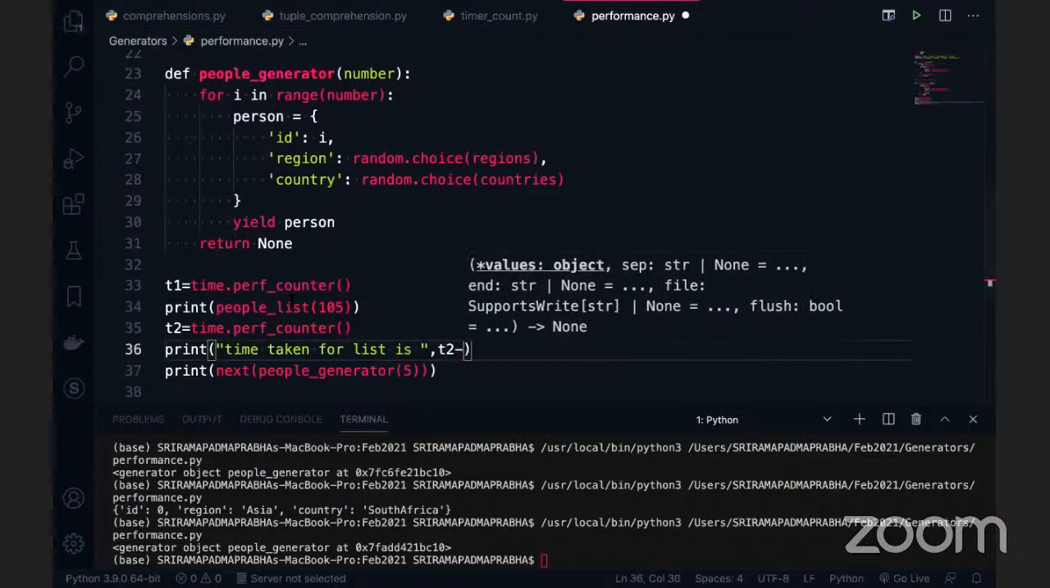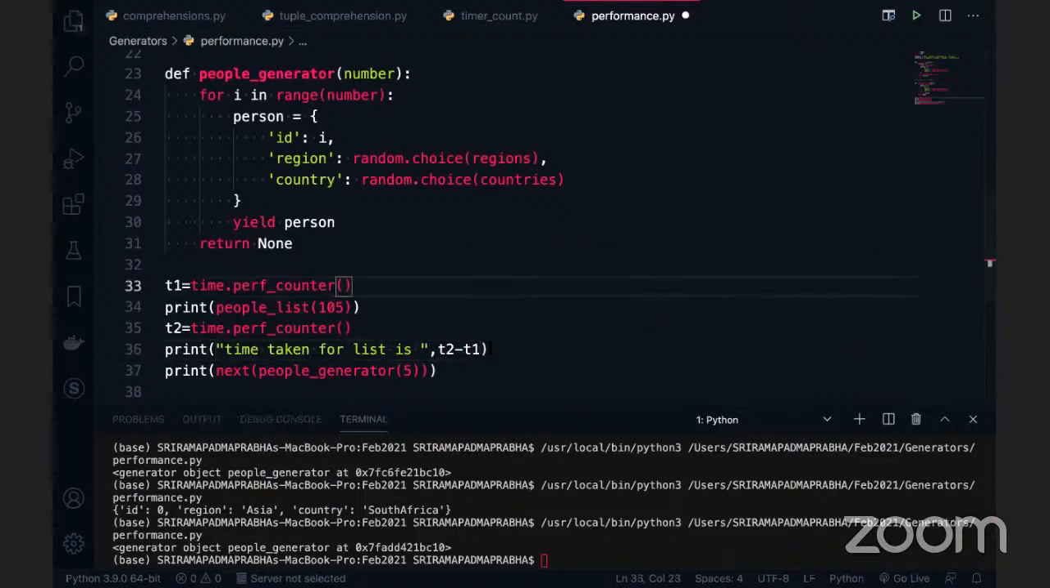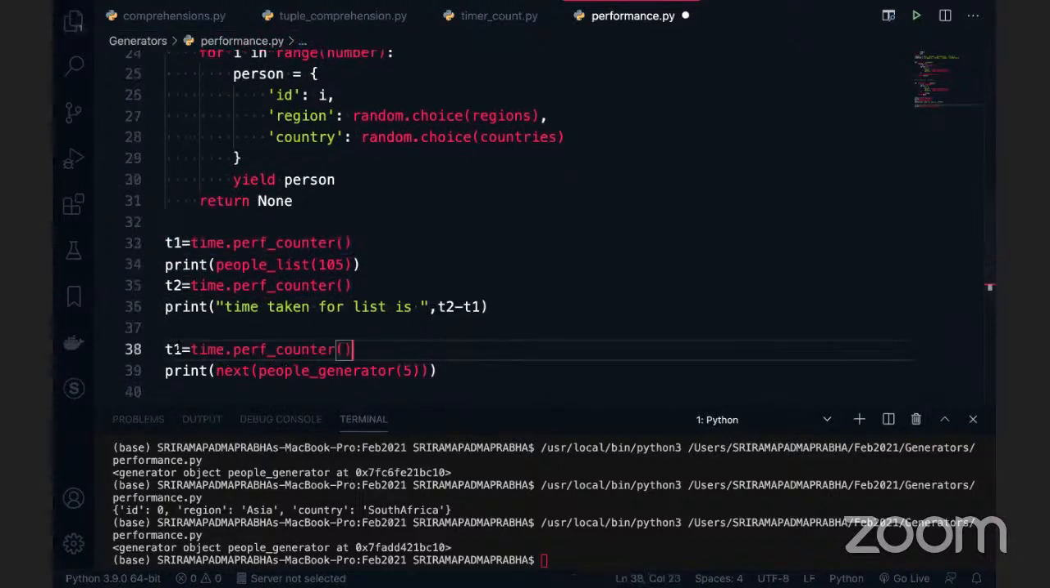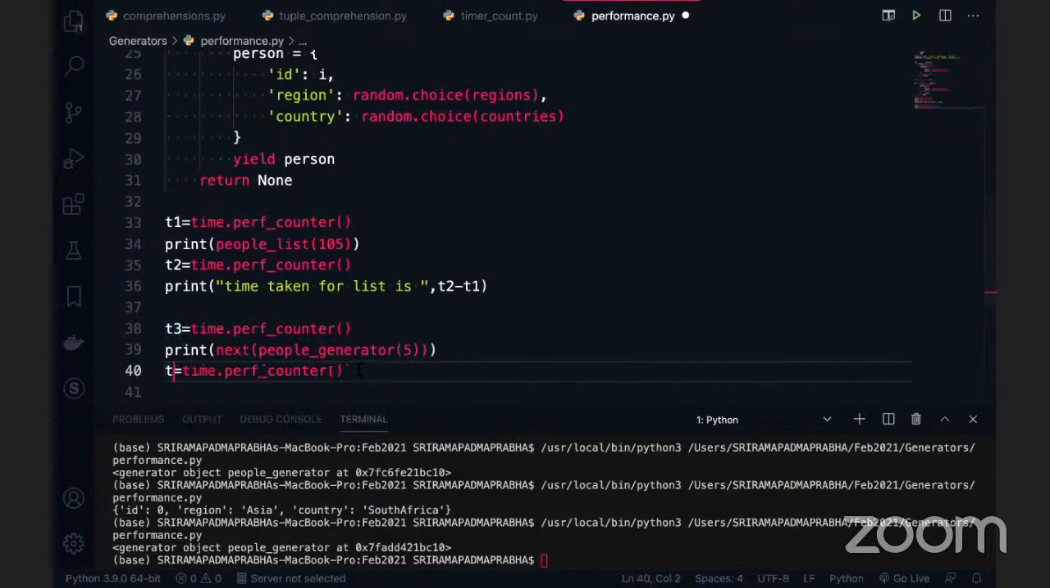Does it work with my code? Same like that for the iterator. Now this is T3, and I will use this one at the bottom again after this generator. This is T4, and what I will do is make it the time taken for the generator. Am I correct?